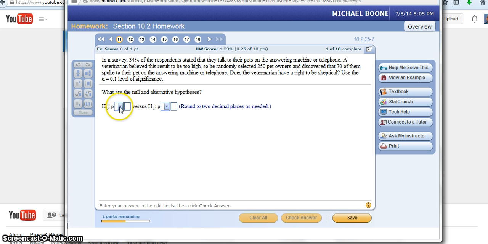In this section, with the proportions, with the null hypothesis, we're always going to put equal to, and 34%. My alternative, we have to decide based off of the context. It says a veterinarian believed that this result is too high. So that means he thinks it's less than 0.34. That would be our alternative hypothesis.